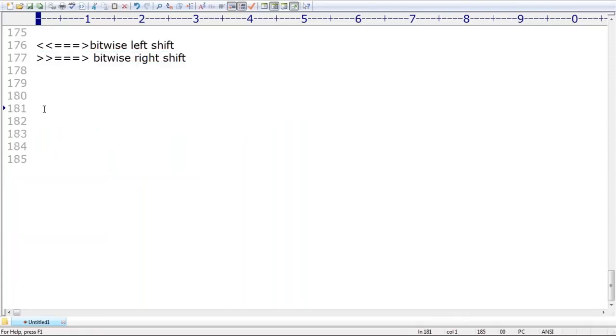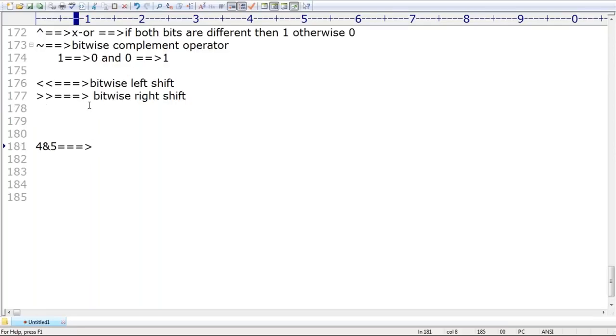Now I'm taking a very special case, 4 and 5. Please tell what the answer is. What output are we going to get by default?